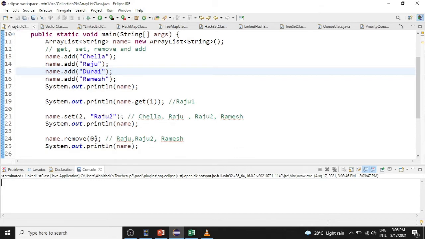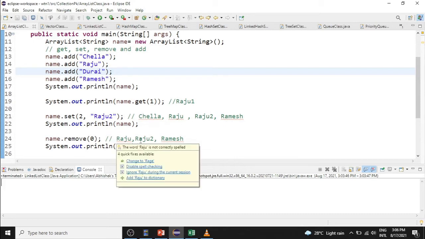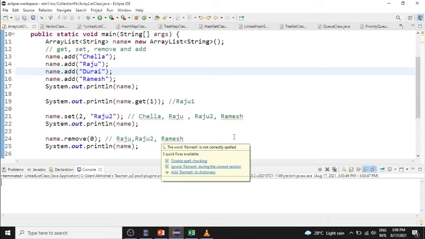The remove method will remove a particular index from this ArrayList. So the 0th index value of the ArrayList will be removed. So Chella will be removed from the ArrayList and the list will contain Raju, Raju 2 and Ramesh.